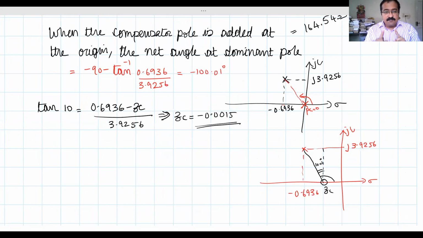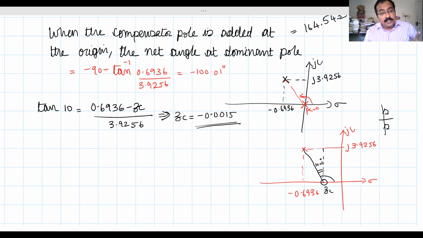Theoretically speaking, a compensator should improve steady state error without affecting the transient response. If the transient response is not to be affected, how much angle the pole is giving, that much angle has to be countered by the zero also. Then only both will get cancelled. So if you take 10.01, you will get your zero at s equal to 0, and you have a compensator pole at the origin. What happens? They will get cancelled. So there is no point in adding such a compensator.